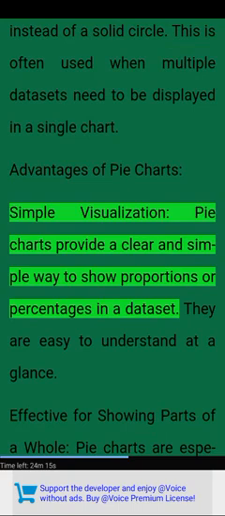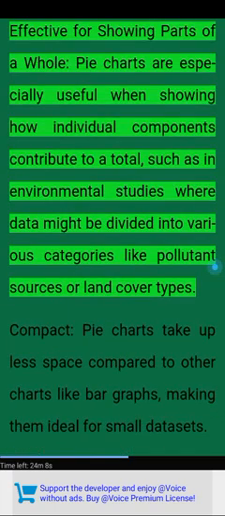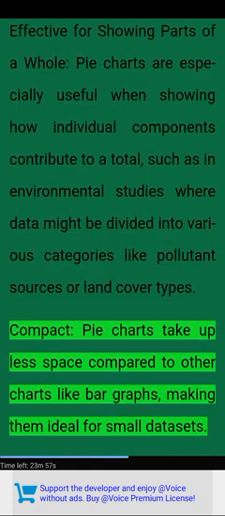Advantages of pie charts. Simple visualization. Pie charts provide a clear and simple way to show proportions or percentages in a dataset. They are easy to understand at a glance. Effective for showing parts of a whole. Pie charts are especially useful when showing how individual components contribute to a total, such as in environmental studies where data might be divided into various categories like pollutant sources or land cover types. Compact. Pie charts take up less space compared to other charts like bar graphs, making them ideal for small datasets.